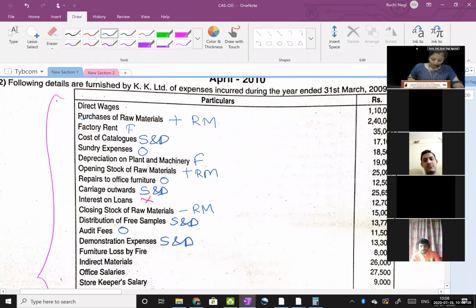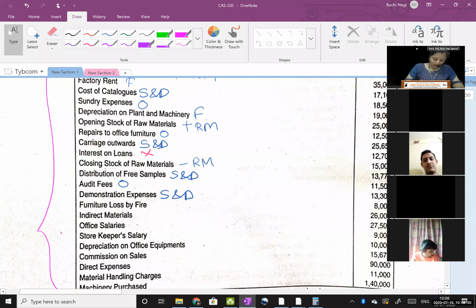Okay. Furniture lost by fire. How to treat this in cost sheet? Furniture lost by fire. Okay. Yeah, Jinal, Pranav, Shivam, Nidhi. Yeah, correct. Cancel. It will not come in cost sheet. It's a non-cost item. It's a financial loss. Right. Cross.